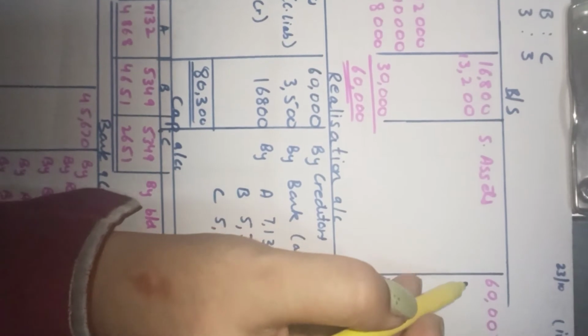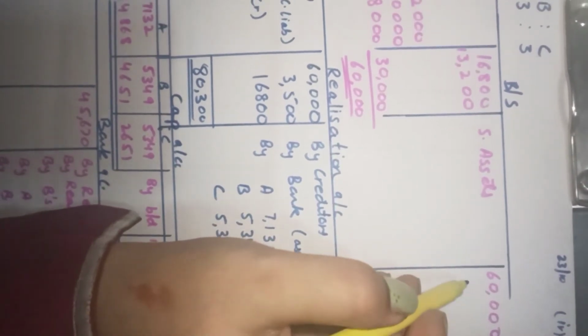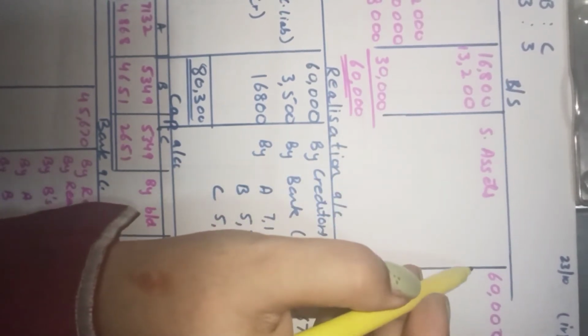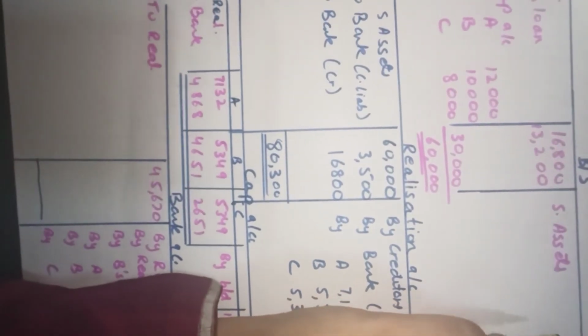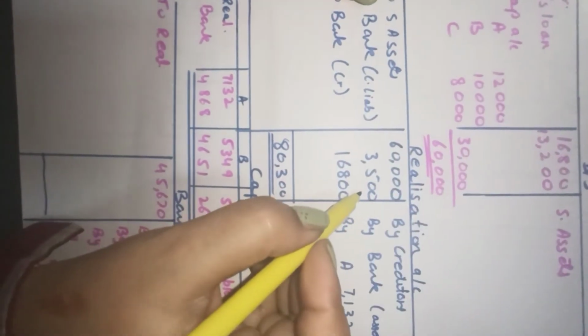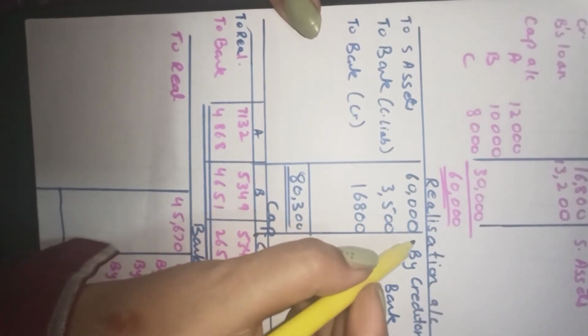So here the balancing figure comes out to be rupees 60,000 on the asset side, that is the value of assets. Now with this information, we can prepare the accounts of the dissolution. We start with the realization account.